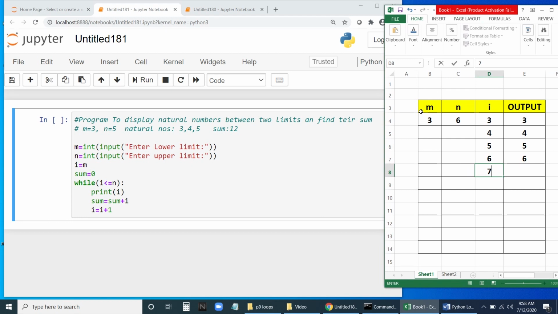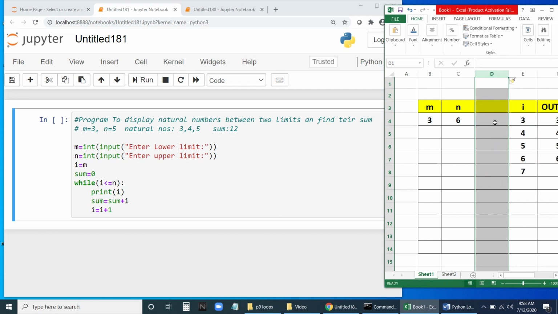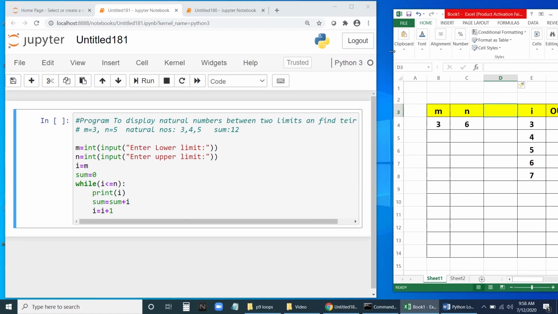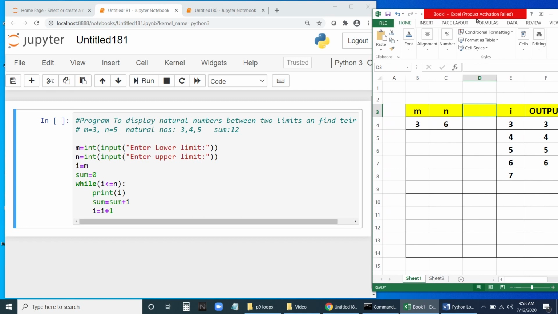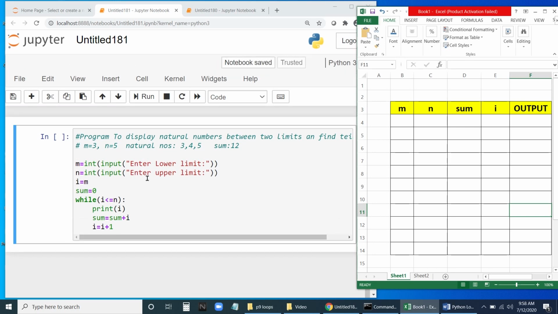Let me add another variable here, sum. Fine. So how can I add here? Let me write here insert. I'll just make an adjustment here. Now I will have here sum. Okay, so let me make everything blank. Now let us calculate how it works.